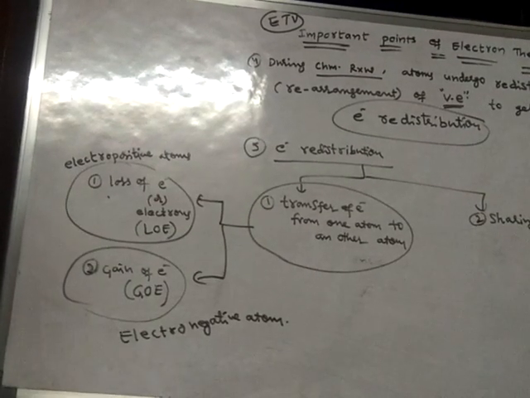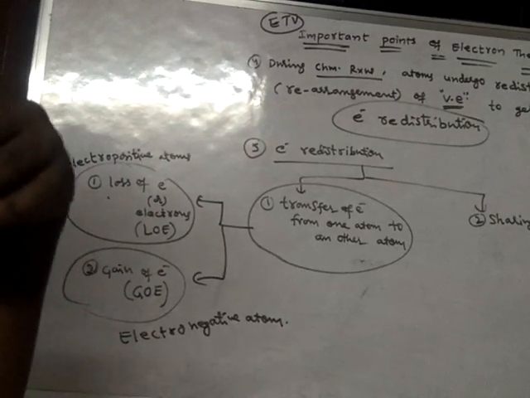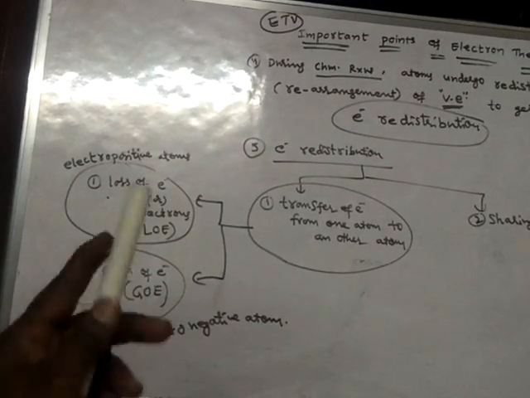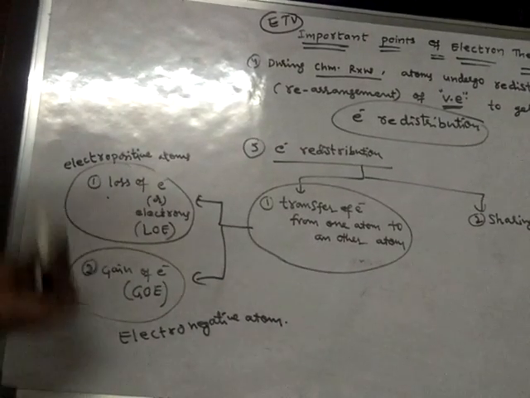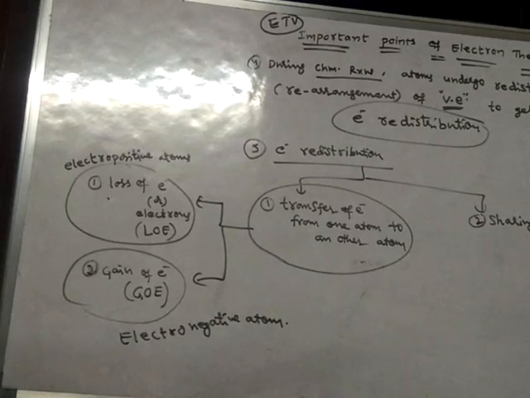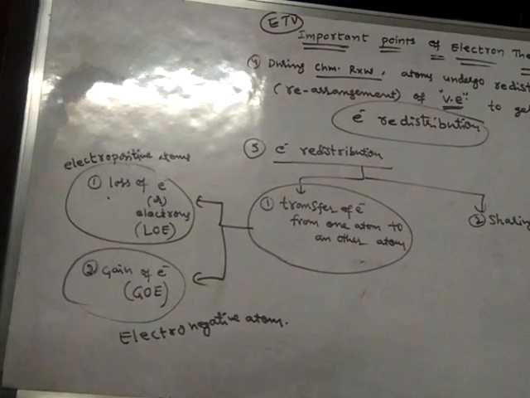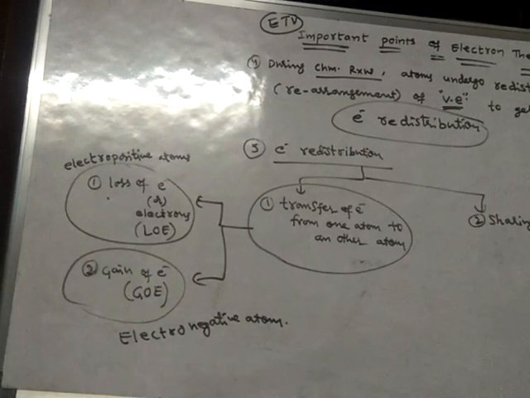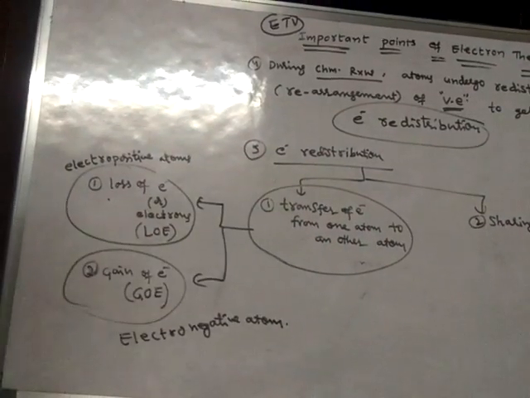So these are the two methods where there is transfer of electron from one atom to another atom. If an atom loses an electron, it is said to be transfer, because that electron will transfer to another atom. Even gain of electron is also called transfer of electron, because if one atom is gaining an electron, it is transferring from some other atom to this atom.